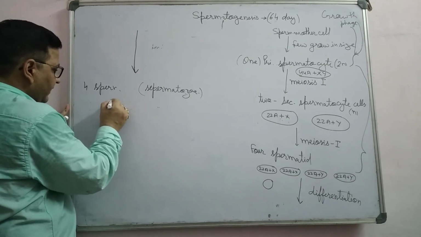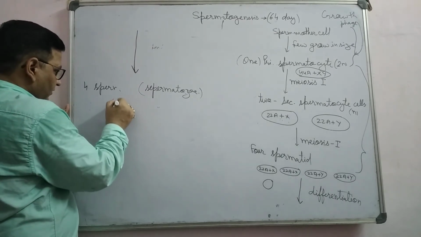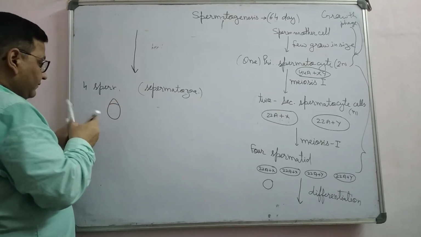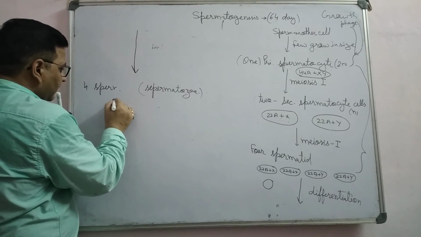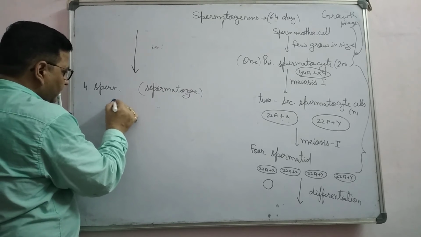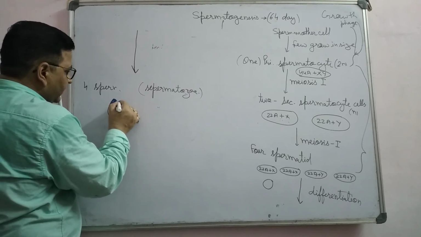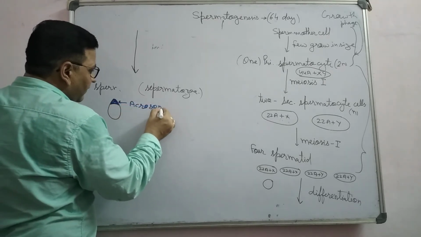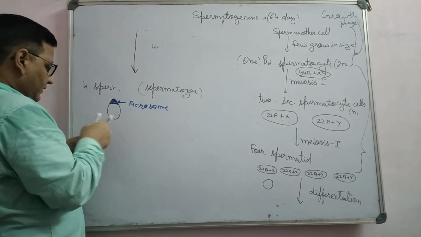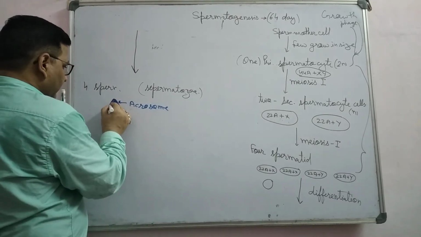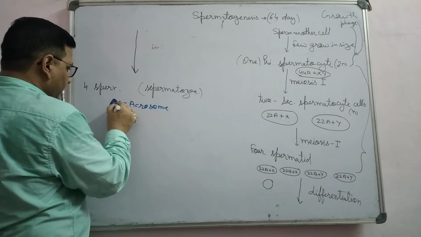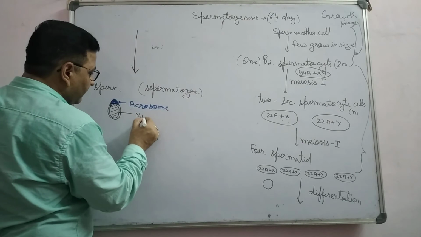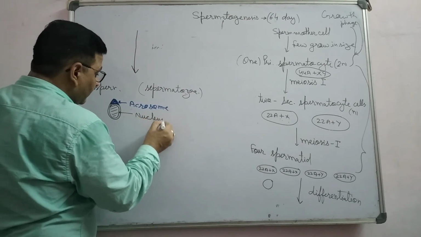If you see the simple diagram of sperm, you get such a structure. This blue color part represents the acrosome, and this black color part represents the nucleus.